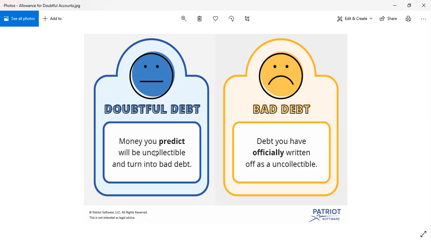So bad debt is an aggravated or worsened form of a doubtful debt, which is really something that is 100% uncollectible. So we cannot do something about it. That's why what we do is write it off or remove it from our financial statements in the form of an adjusting entry. So without further ado, let's discuss it from our source.